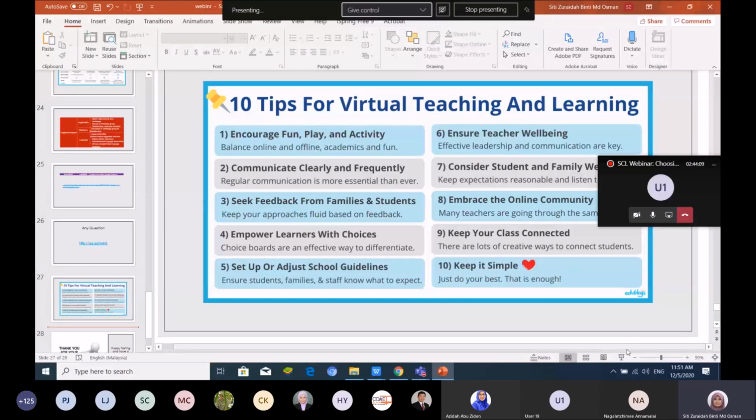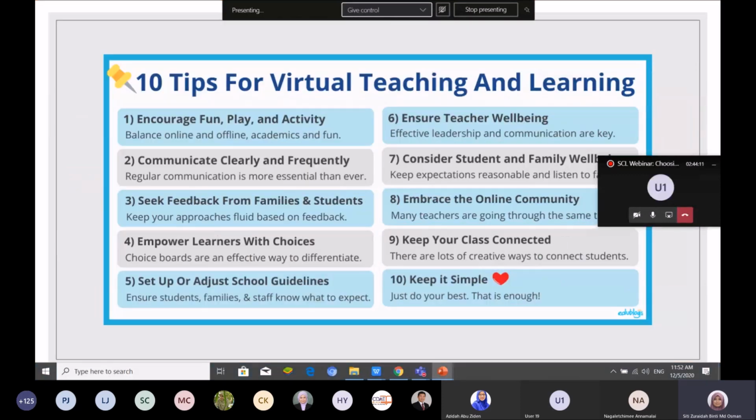Communicate clearly and frequently. This is what you need to do. Students will always WhatsApp you, until night, on the weekdays, weekend. Whatever it is, if you have time, you have to answer all the student questions, because when we do online teaching and learning, students will ask more questions than face-to-face in class.